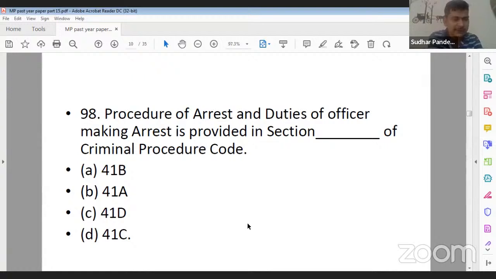What should be the correct answer? Yes. These are the duties of the police officer while making an arrest. He should bear accurate, visible, and clear identity. This is contained in which section? So the correct answer is A for Ahmedabad, that is section 41B. No, Vini ji, for 97 you are saying B. Yes, for 97, B is the correct answer. For 98, A is the correct answer, right?